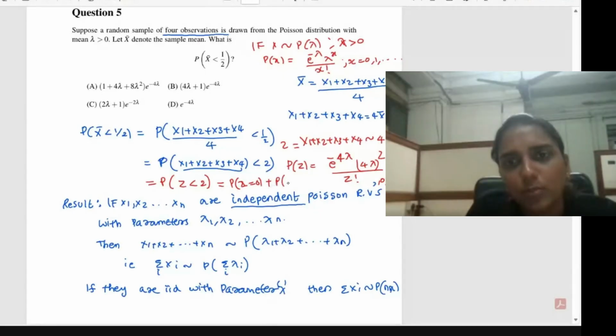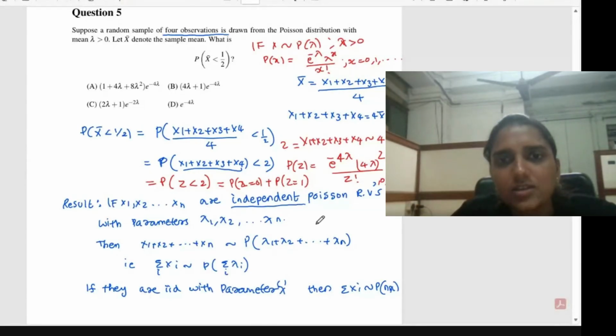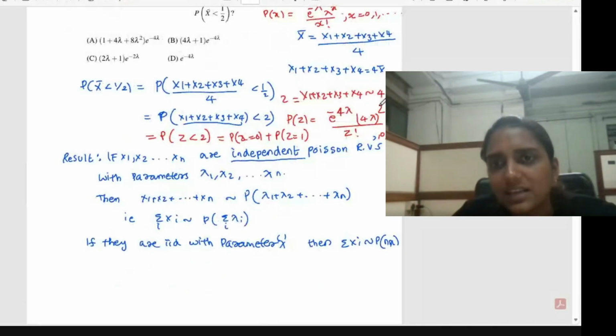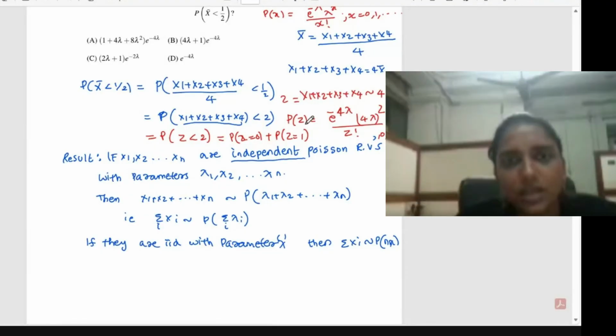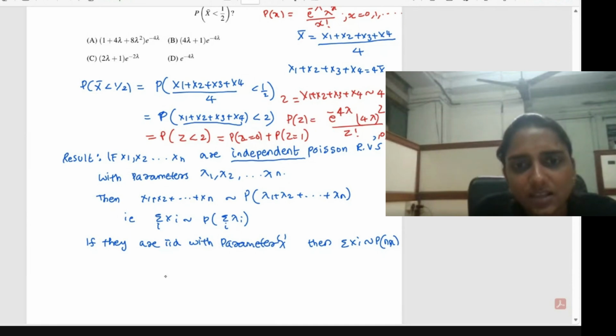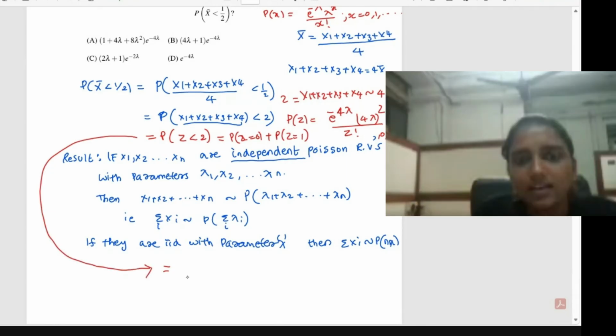So this is equal to probability of Z equal to 0 plus probability of Z equal to 1. You can just substitute the value of Z as 0 in this PMF to get P of Z equal to 0, and Z equal to 1 to get the value of P of Z equal to 1. Then let me know what solution you are getting. That is e to the power minus 4 lambda, then 4 lambda raised to 0, that will give you 1, divided by 0 factorial.